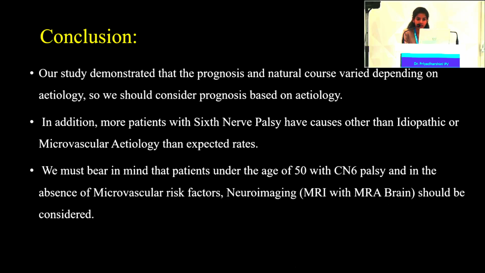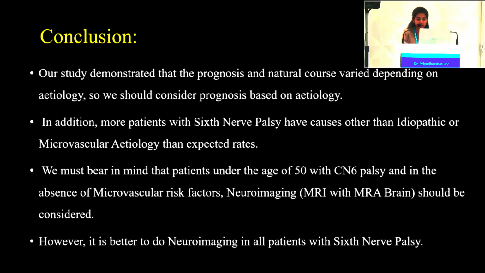We must also bear in mind that in patients under the age of 50 years with sixth nerve palsy and in the absence of microvascular risk factors, neuroimaging, especially MRI with MR angiography of the brain, should be considered. Considering the incidence of space occupying lesions in sixth nerve palsy, and since the sixth nerve is also known as the tumor nerve, it is better to do neuroimaging in all patients with sixth nerve palsy.